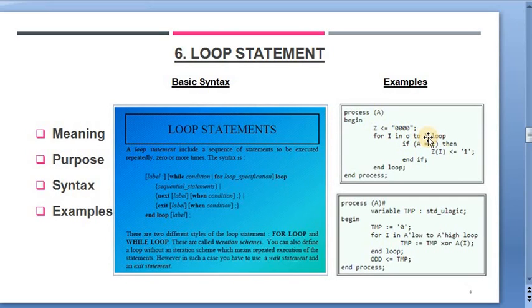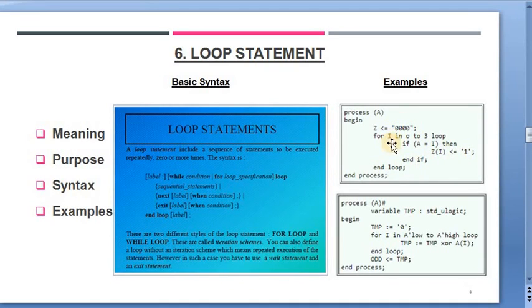As you see, when Z is equal to 0, 0, 0, 0, then I varies from 0 to 3 in sequence. So the loop logic is defined in such a way that when A is equal to I, then Z is equal to 1, and the loop goes on for different values of I.